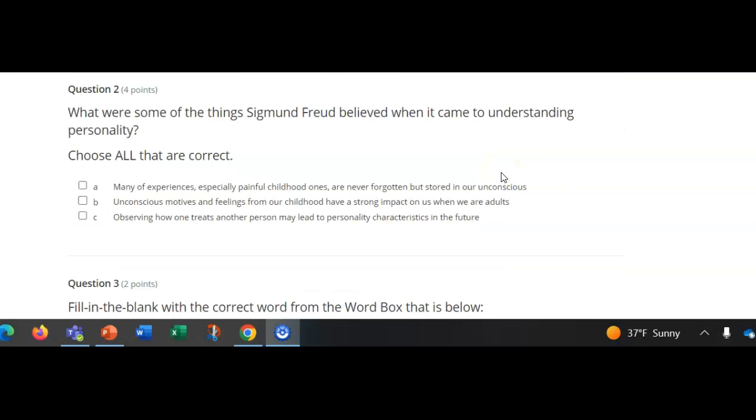What were some of the things Sigmund Freud believed when it came to understanding personality? Choose all that are correct. A, many of our experiences, especially painful childhood ones, are never forgotten but stored in our unconscious. B, unconscious motives and feelings from our childhood have a strong impact on us when we are adults. C, observing how one treats another person may lead to personality characteristics in the future.